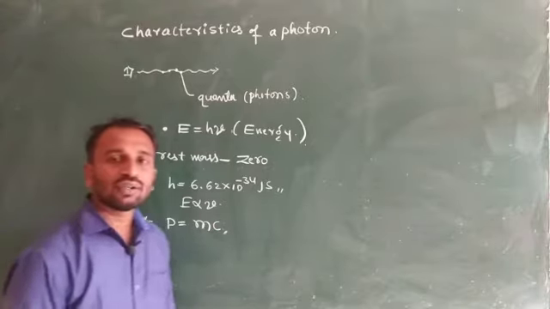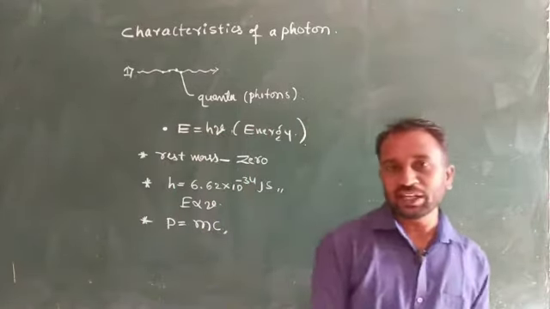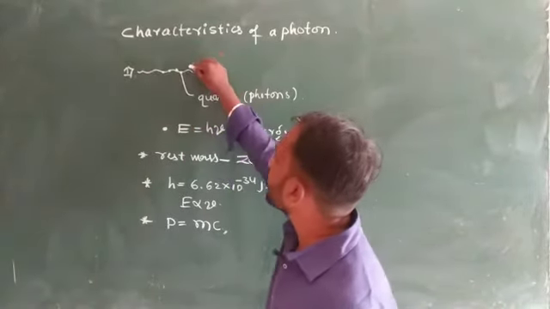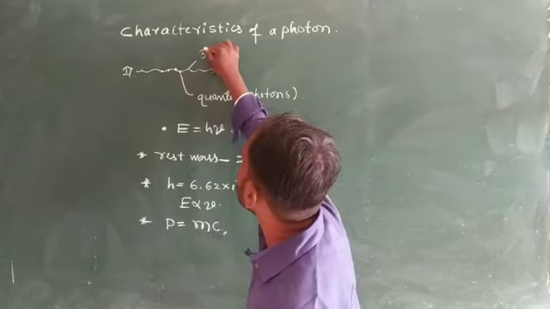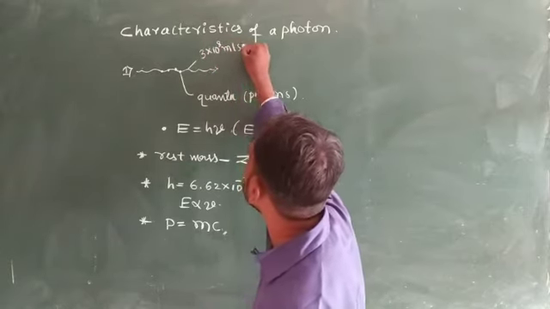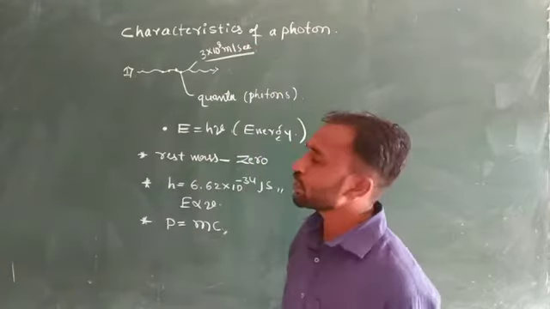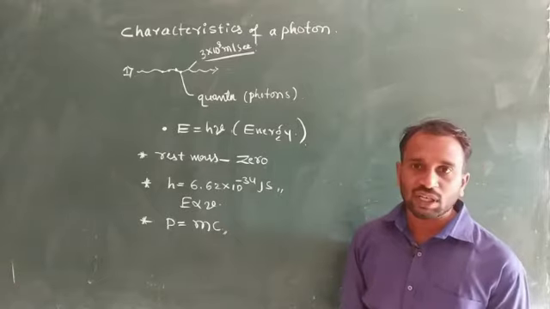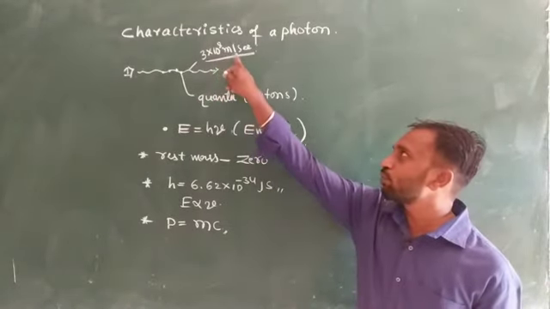Why do we consider the speed of light here? Because this is a radiation. The radiation velocity is 3 into 10 power 8 meter per second. This is the velocity of a radiation, that is, the velocity or speed of light: 3 into 10 power 8 meter per second.